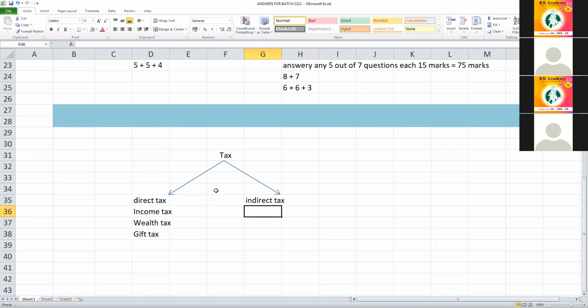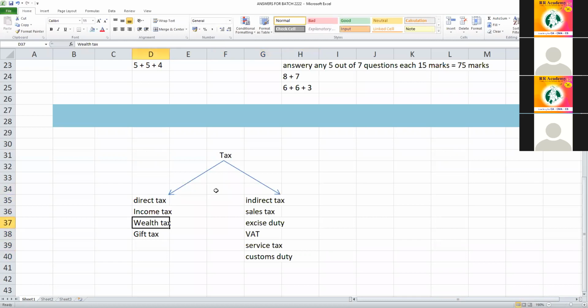And in case of indirect tax, we had, for example, sales tax, excise duty, then VAT, then service tax, and customs duty.